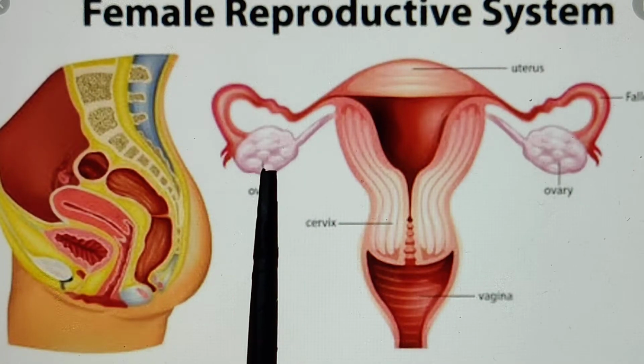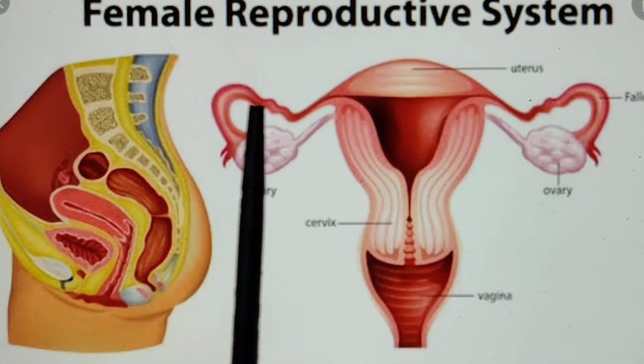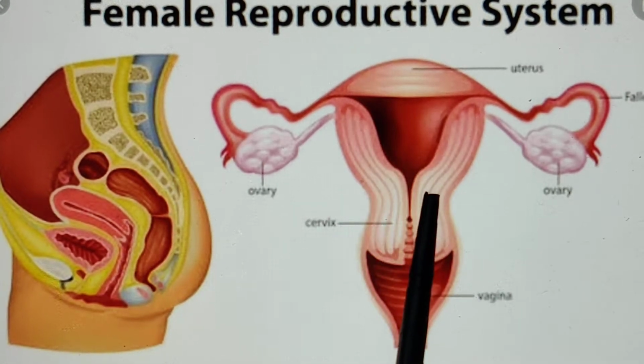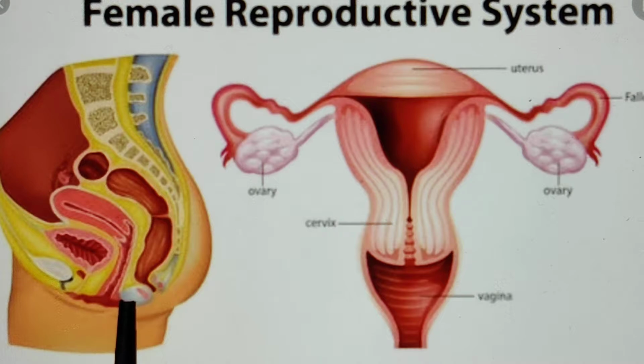As this picture is showing, the human female reproductive system consists of two ovaries, two fallopian tubes, and this inverted pear-shaped structure, which is called uterus. This part is called cervix and this part is called vagina. This picture is showing the frontal view of the human female reproductive system, and this is the median longitudinal section. It is showing here the uterus, and this part is cervix. This picture is also given in your NCERT book. It is uterus, it is cervix, and this part is vagina.